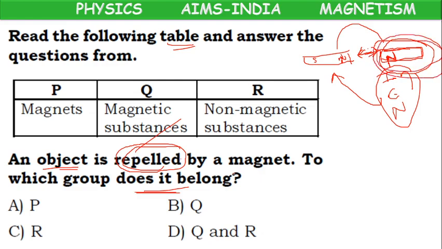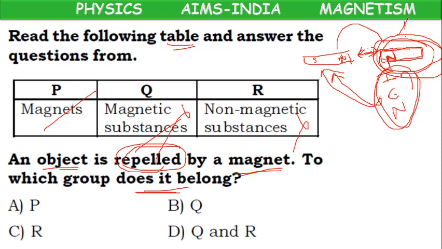So repulsion by a magnet means compulsorily the other object will be a magnet, not magnetic material, not non-magnetic material, because all the magnetic materials get attracted by the magnet. Only another magnet with the like pole will be repelled by a magnet. So if you want to find whether an object is a magnet or not, how can we find? Because of repulsion only we can find.